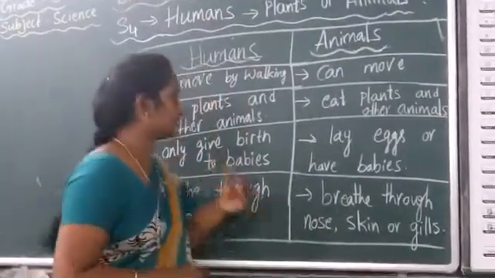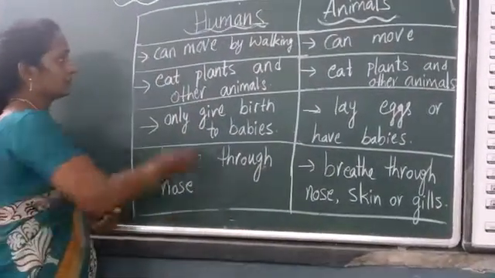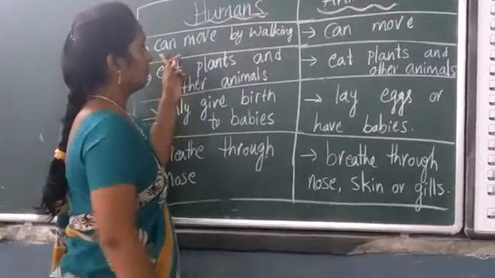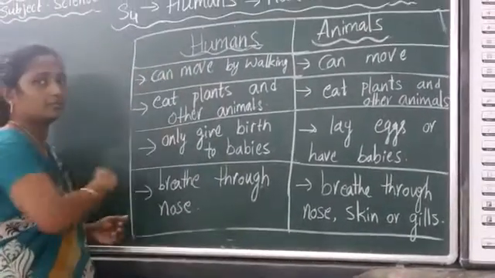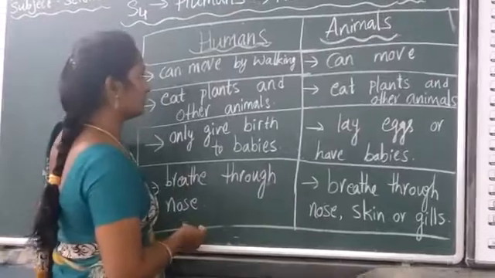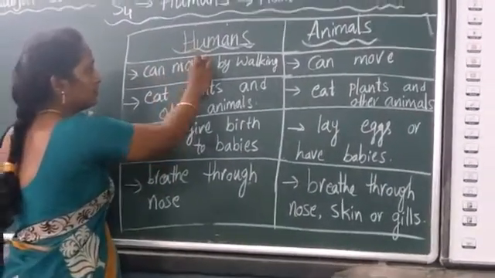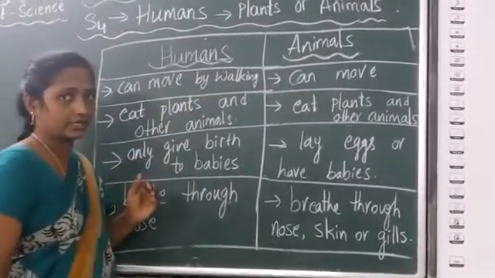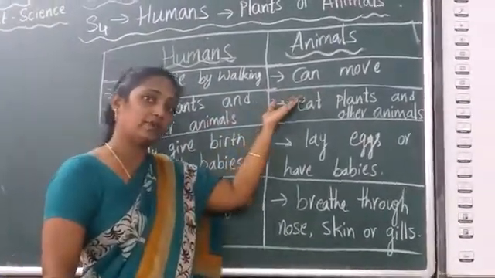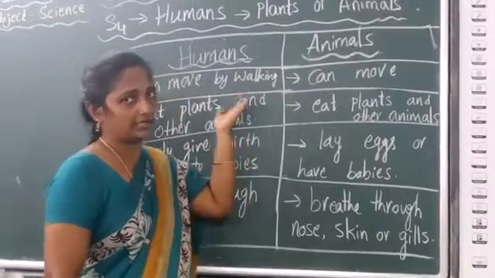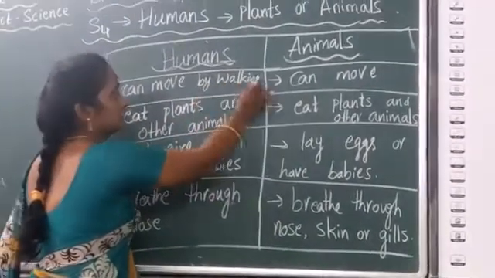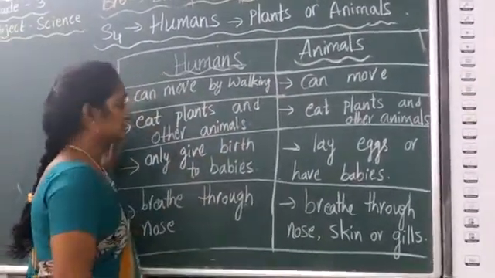Okay children, look at the table here. Humans. Plants, they cannot move. So they are not similar to humans. Now humans, they can move by walking. Even animals also can move by walking or running. So here they are similar to the animals.